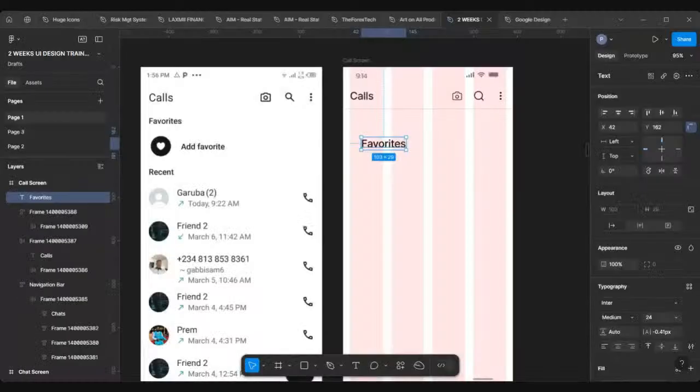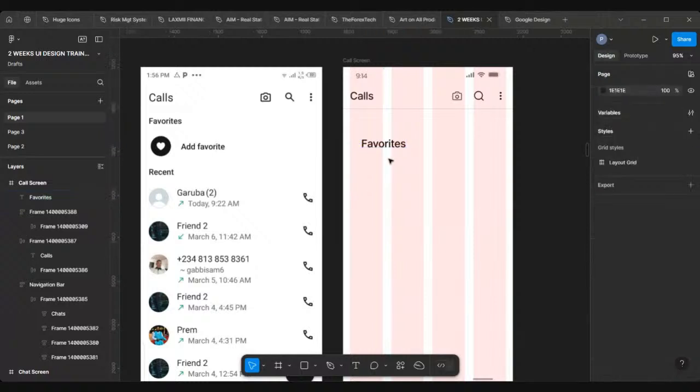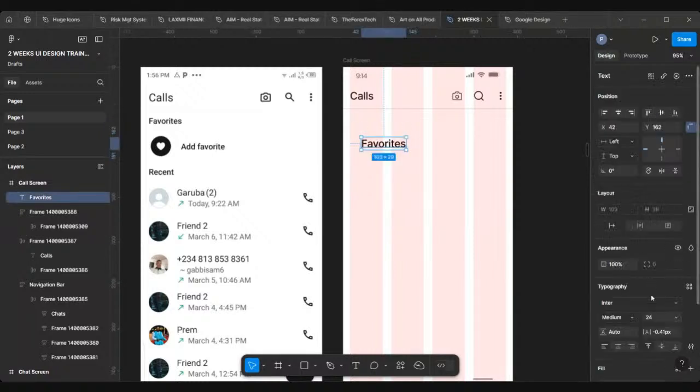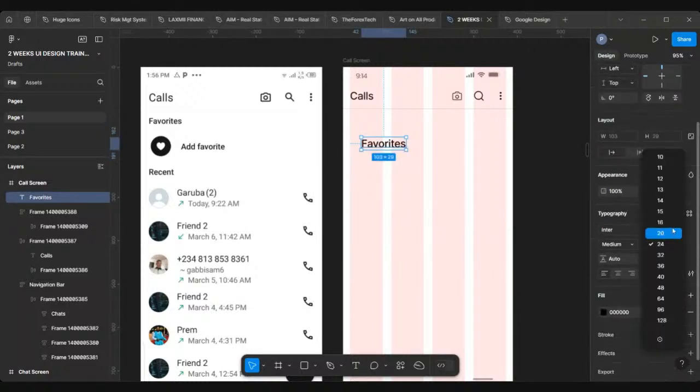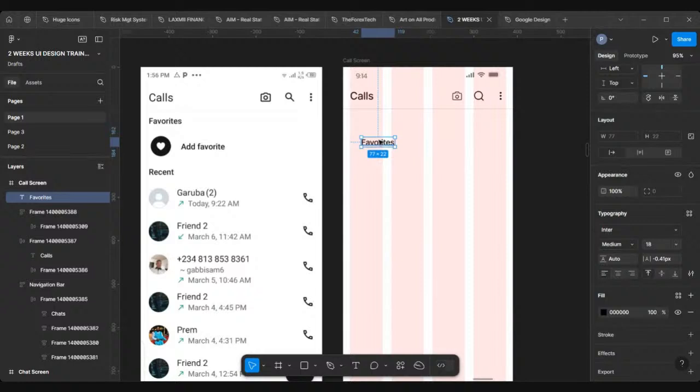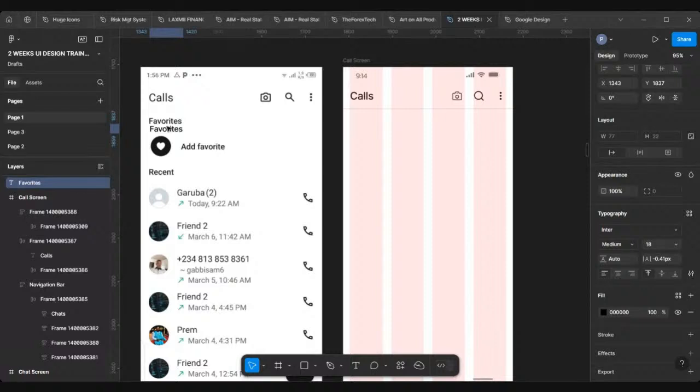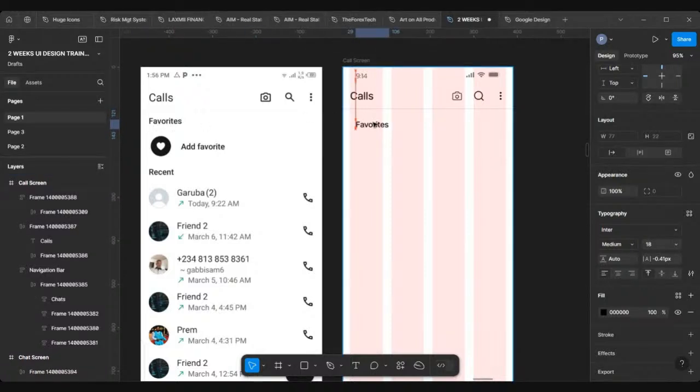All right. So I'll type favorite as usual. This is font 24. I would like to give it font 18. No 18 here, so I'll just type it. You click and type 18. Sometimes I bring my text outside to just check it and compare. So I think 18 works perfectly. So I'll just bring it.